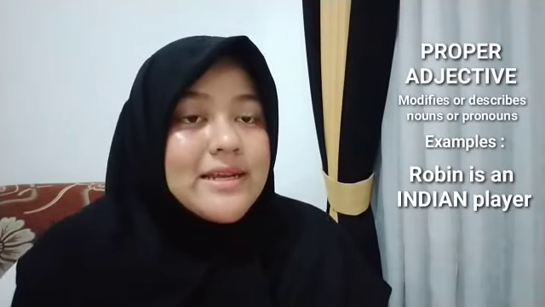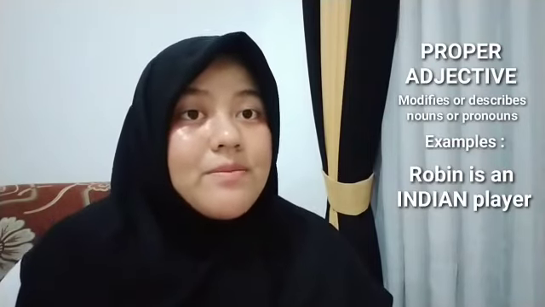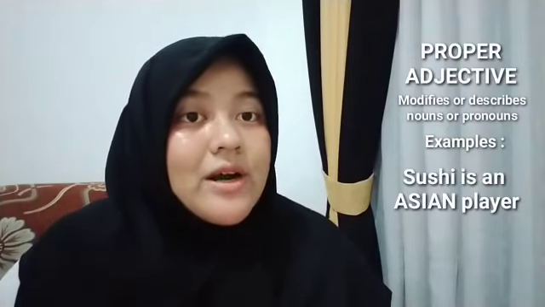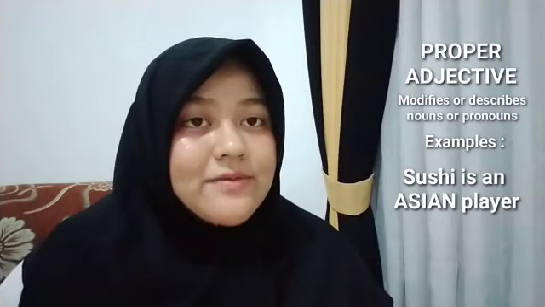Next is proper adjectives. Proper adjectives are the adjective form of proper nouns. When proper nouns modify or describe other nouns or pronouns, they become proper adjectives. Proper means specific rather than formal or polite. For example, Robin is an Indian player. Indian is a proper adjective. And for another example, Sushi is an Asian player. Asian is a proper adjective.